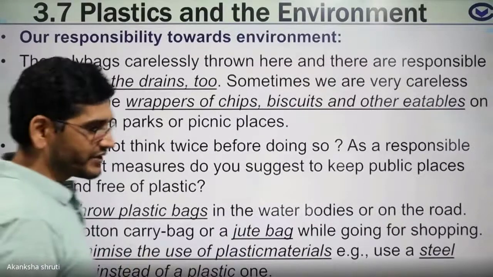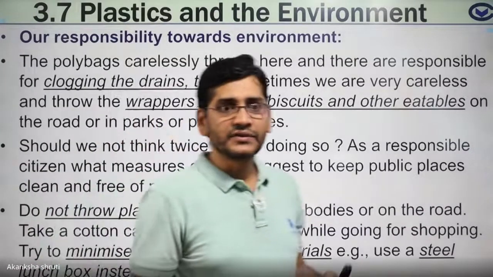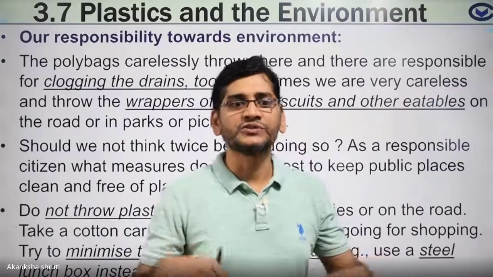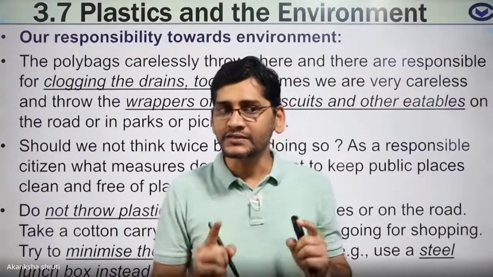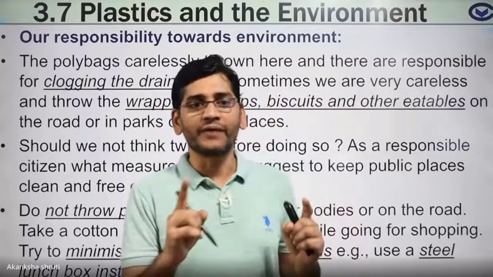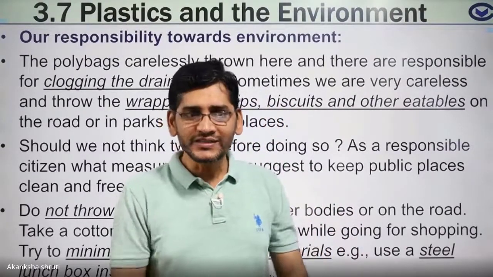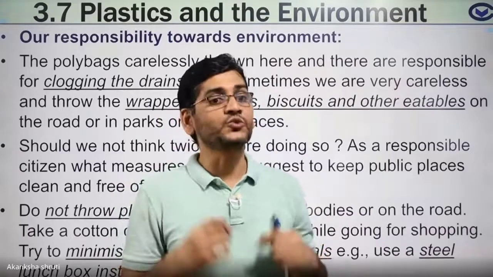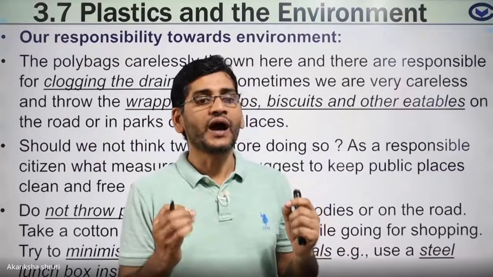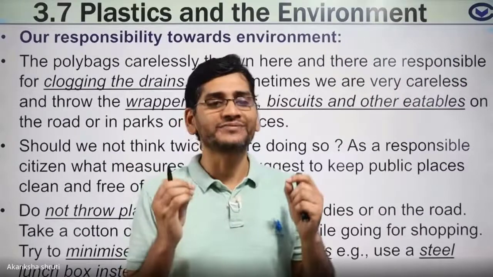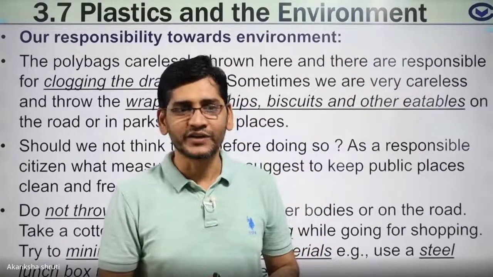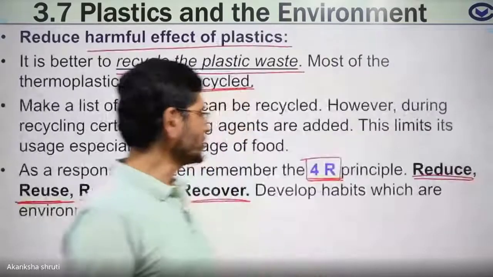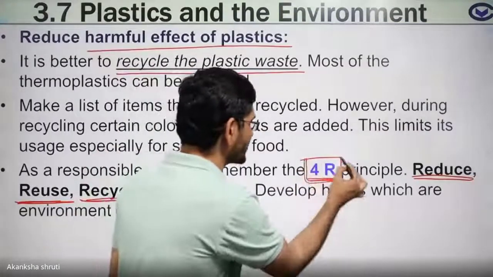So students, we have learned that the plastic and fiber we are using every day for making our life comfortable is posing a challenge to our environment. So it is our responsibility to reduce the harmful effect of the use of these artificial fibers and plastic. How to reduce? Students, do not forget this 4R formula.